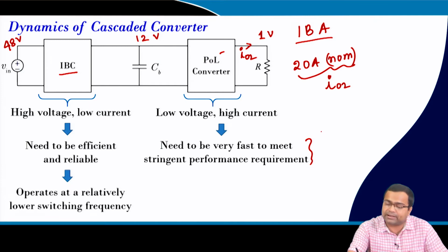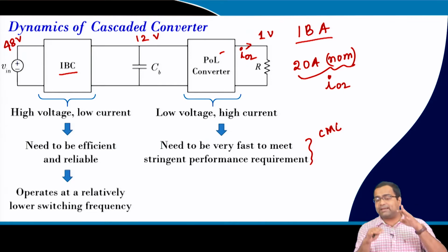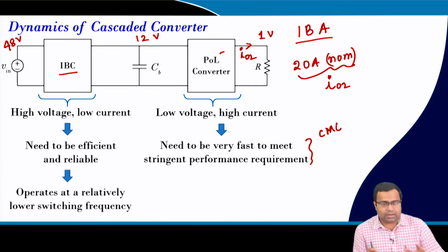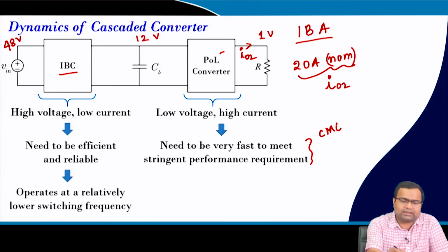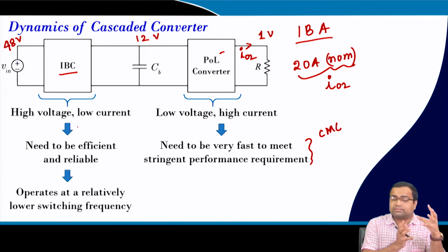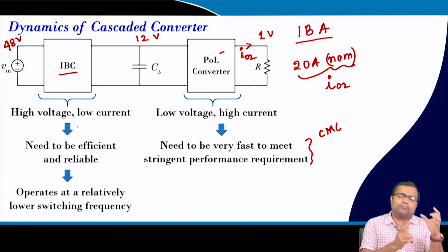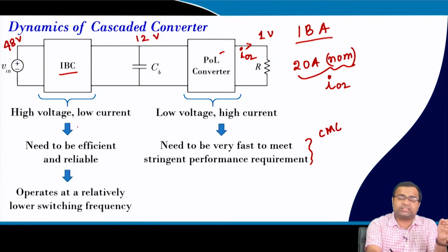Okay, so it is often operated under current mode control because it requires a very fast transient response. At the same time, when you go for multiple phases, we need to do current balancing among the phases, and the current mode architecture is very popular for balancing current between multiple phases. Okay, and the first stage is operated at higher voltage, and we have discussed the losses. What we have learned from the previous lectures is that if the input voltage is high, then the switching loss can be significant if the switching frequency is high.